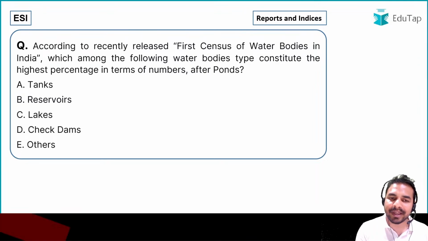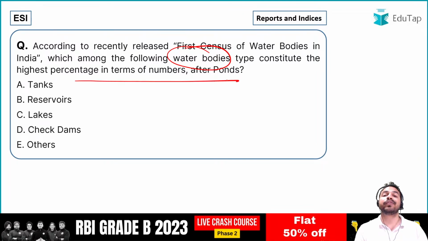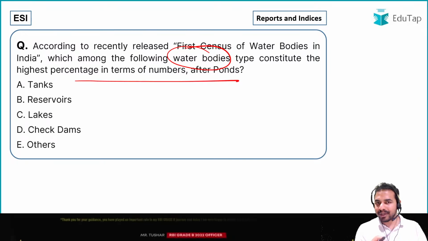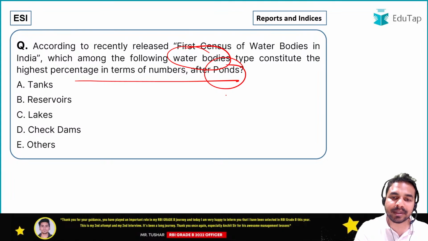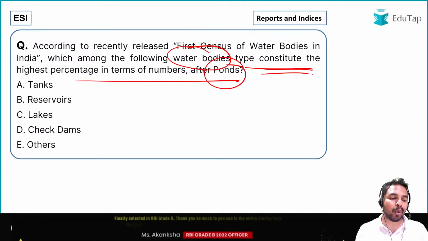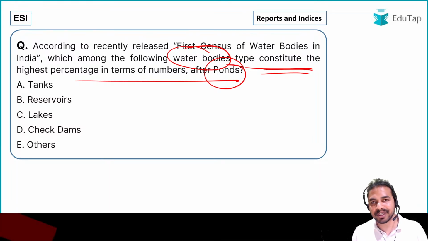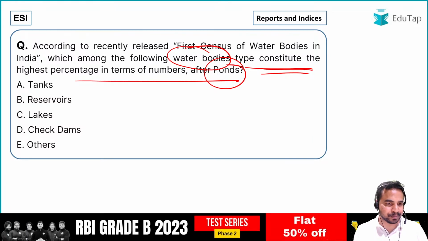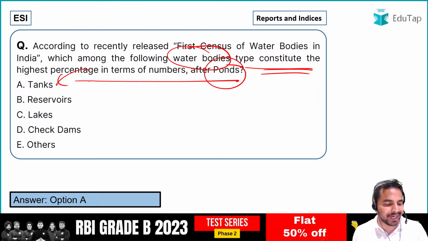You have to tell me which of the following water bodies type constitute the highest percentage in terms of numbers after ponds. See guys, the most important thing is, read the question very carefully. It is asking which type of water body has the highest proportion after ponds. It is tank, reservoir, lake, check dams and others. So what will be the right answer? Right answer is option A, that is tanks. Option A, tank is the right answer.